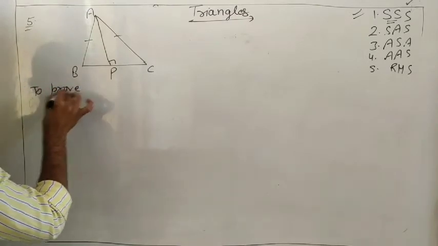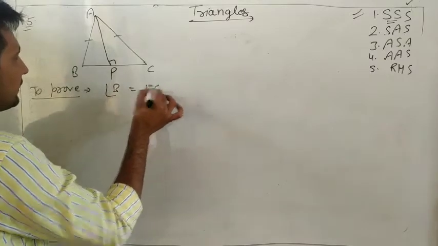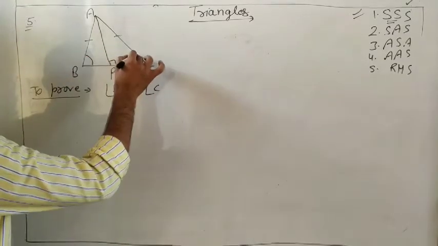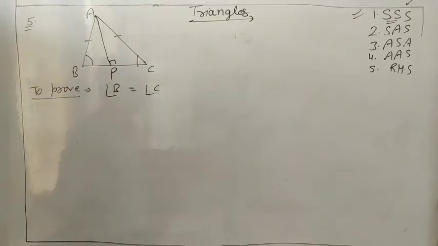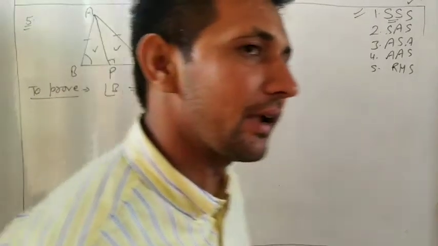To prove angle B equals angle C. Tell me, angle B is this one and angle C is this one, and we know angle B and angle C are in two different triangles.